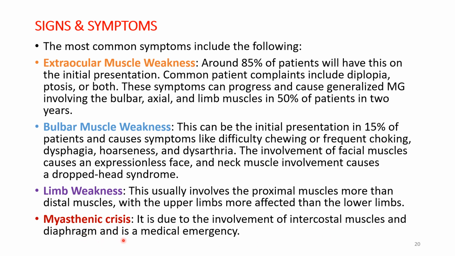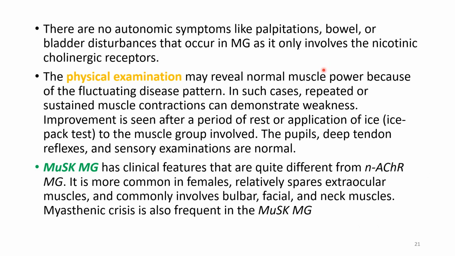And it is a medical emergency because the patient cannot take a breath. There are no autonomic symptoms like palpitations, bowel or bladder disturbances in myasthenia gravis, as it is only involving the nicotinic acetylcholine receptors.